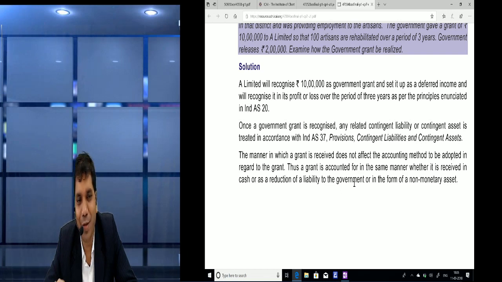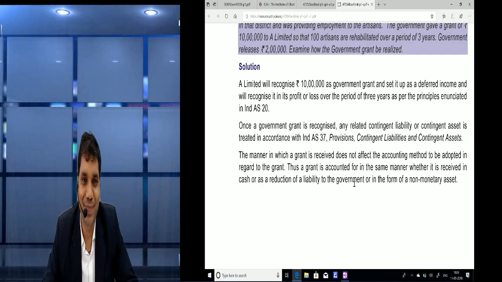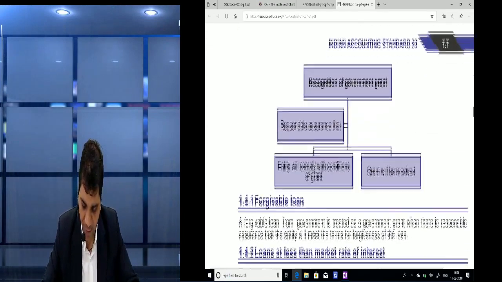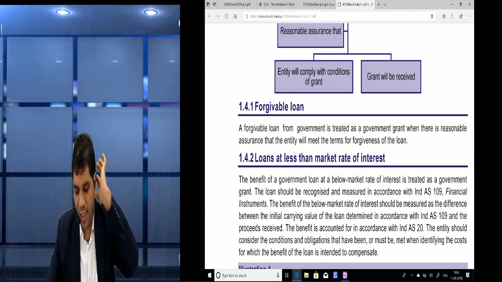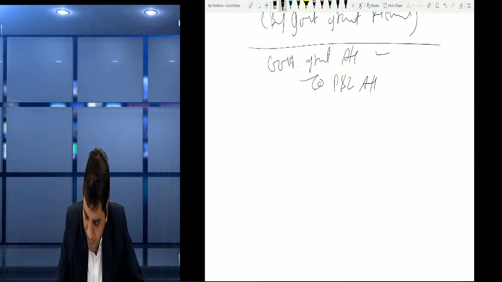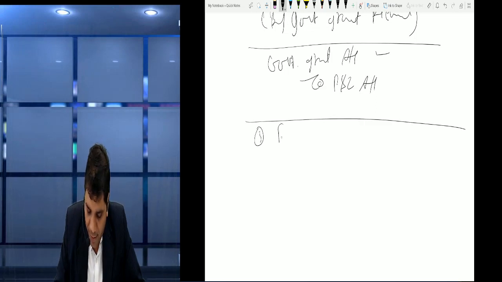Okay, perfect. So now friends, make the next heading, forgivable loan. So friends, on that also they had given forgivable loan. So put a small note, friends. Third part, forgivable loan.